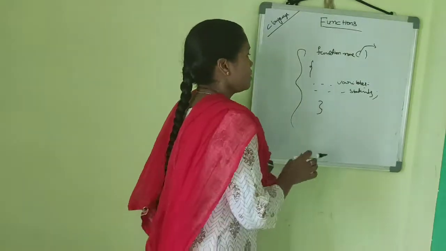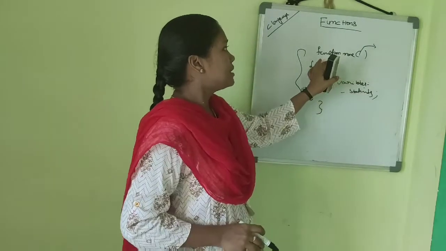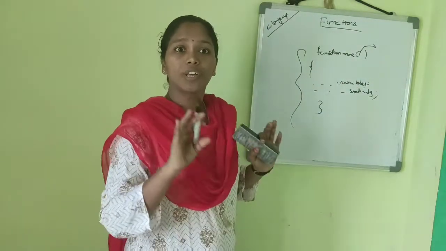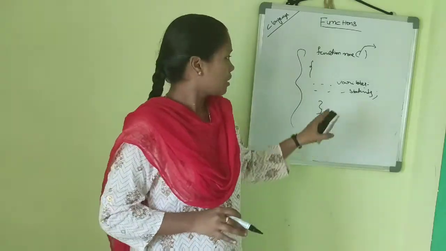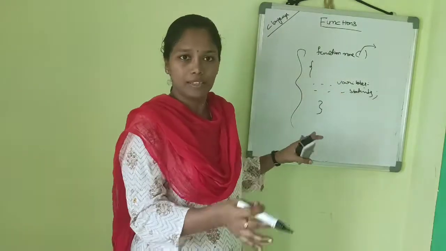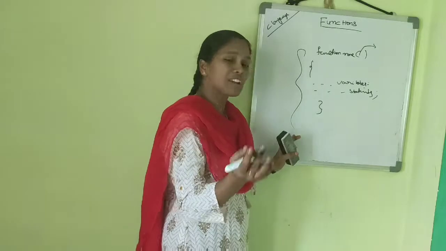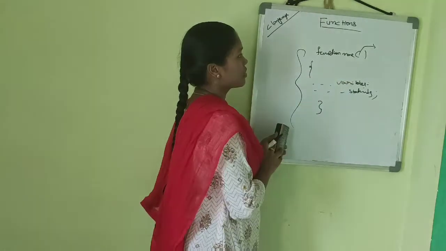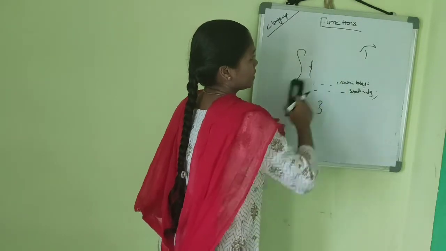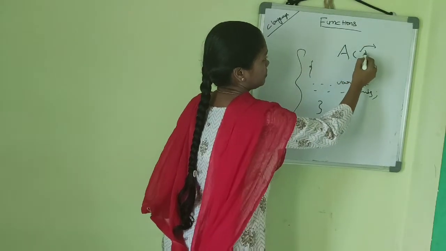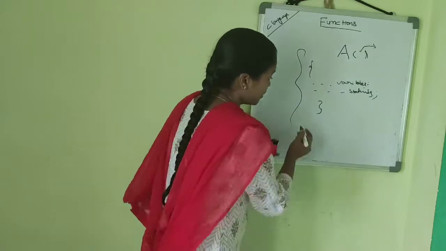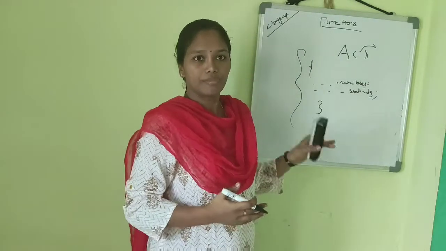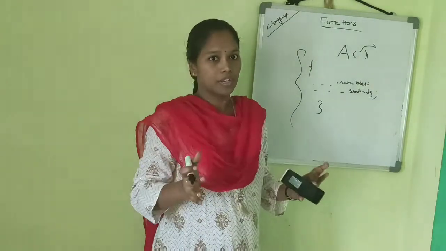Okay. But this function cannot execute independently. This cannot execute directly. How will it execute? When we call the function, for example, if this function name is a, and we want to execute that function, it cannot execute directly.